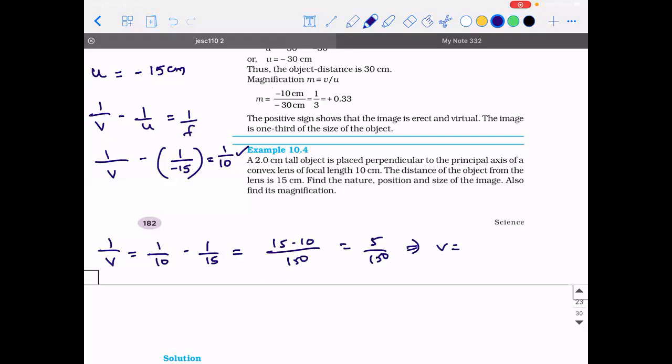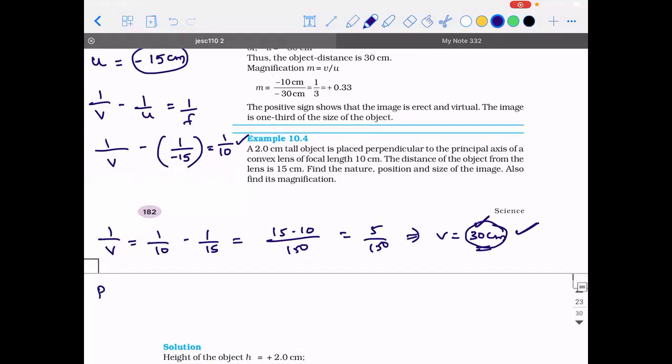So v is how much, guys? It is 30 centimeter. So here the plus sign indicates that the object and image are on the other side of the lens. Hence, what is the nature of the image? It is real. So real images are always inverted.